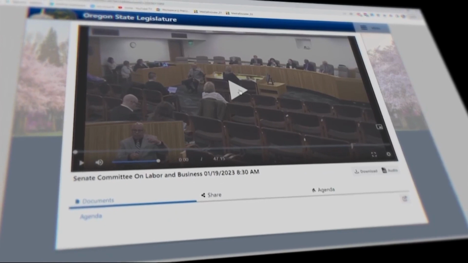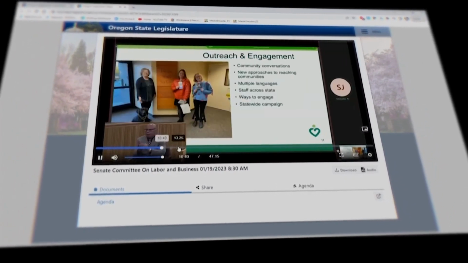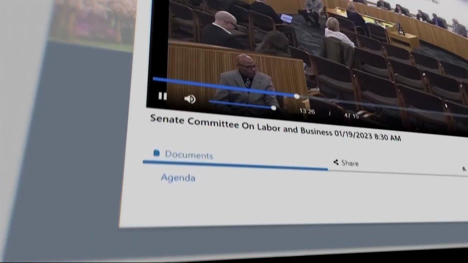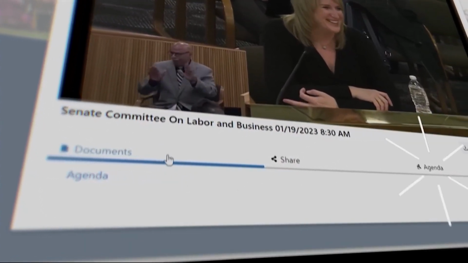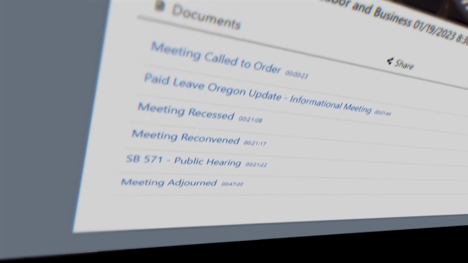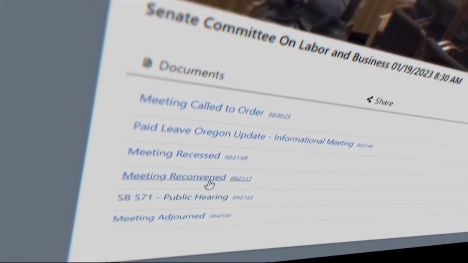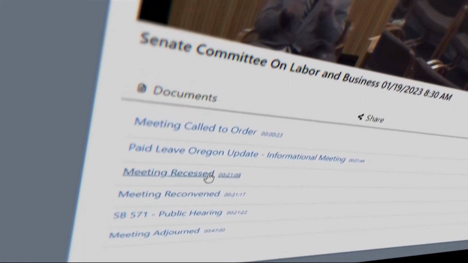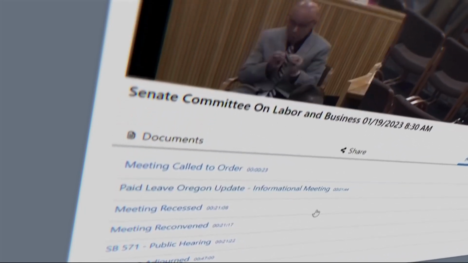From this page, you can hit play and watch the recording, or scroll through the video and find a certain part. At the bottom of this page, you'll see three options to click through: Documents, Share, and Agenda. Each again, pretty self-explanatory, but it's worth checking on the Agenda section because if there's a particular topic that you're interested in, you can find out when in the video they discuss that instead of having to watch the entire meeting or randomly click through and hopefully find what you're looking for.